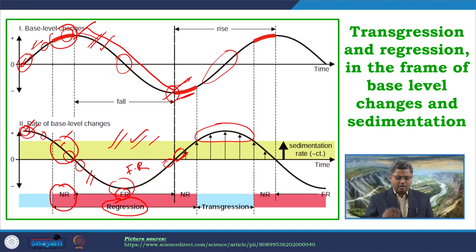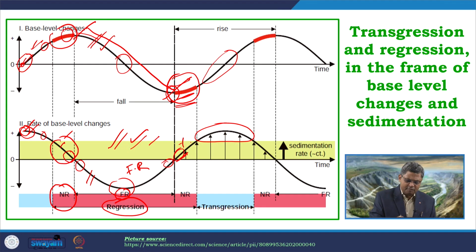and that is a forced regression in this part. Now, if I try to see over here this third part after the fall, so this portion. In this part, the base level is taking a turnaround, it has started rising up, and when it is rising, the rate of rise of the base level is quite low, because you can see the gradient of the curve over here.